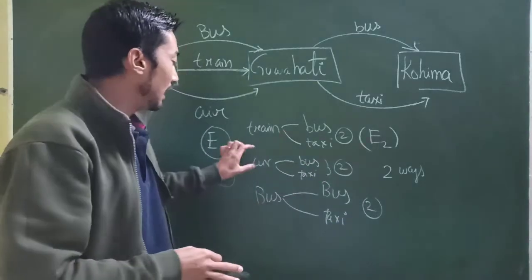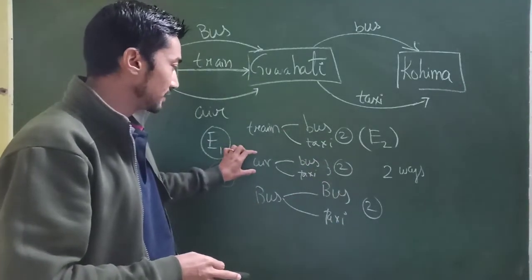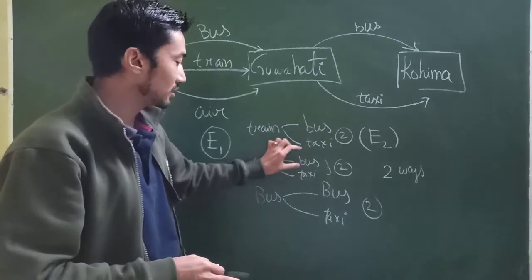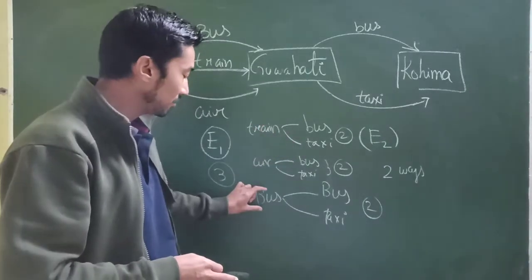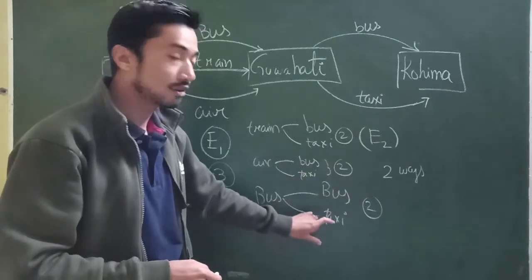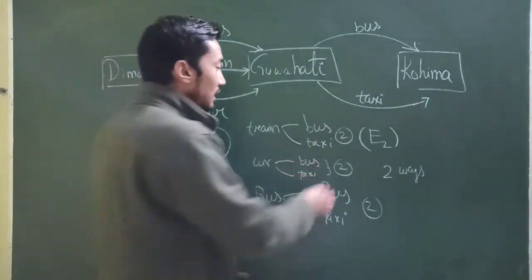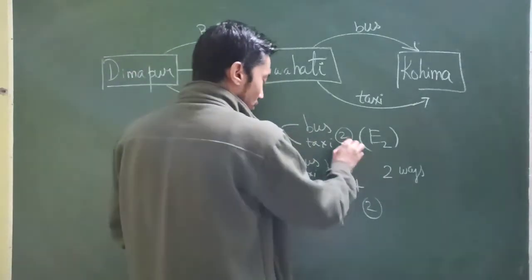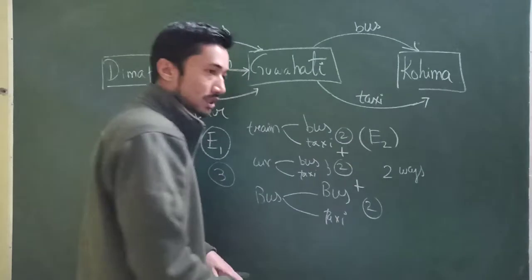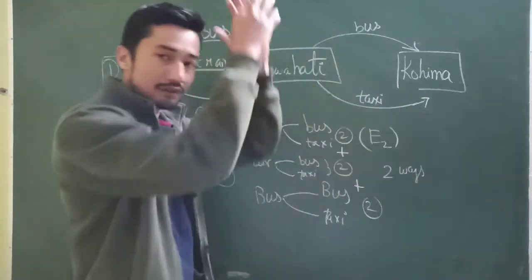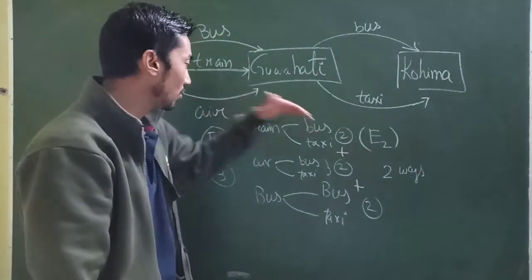Either, or. Either I travel by air. If I travel by air, then I take a bus or a taxi. I travel by bus, then I take either a bus or a taxi. So it can happen in how many ways? 2 plus 2 plus 2. Because all of it, at a time I cannot travel in all the ways. I have to just take one route.